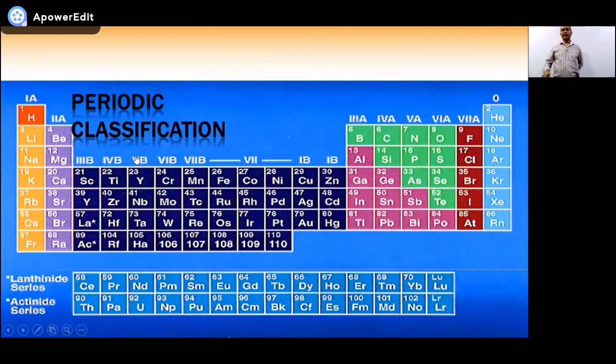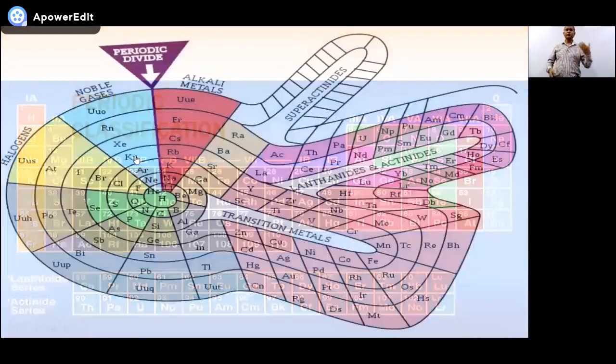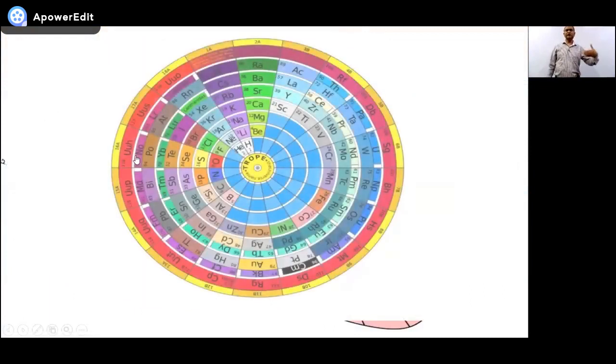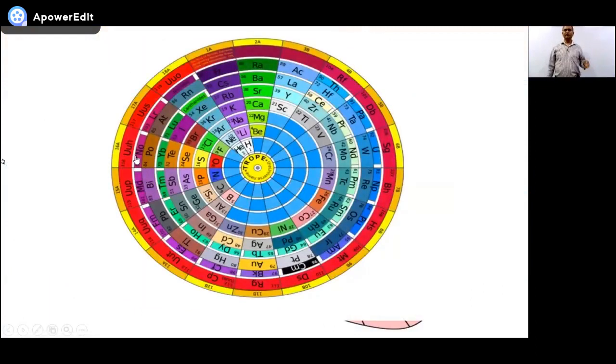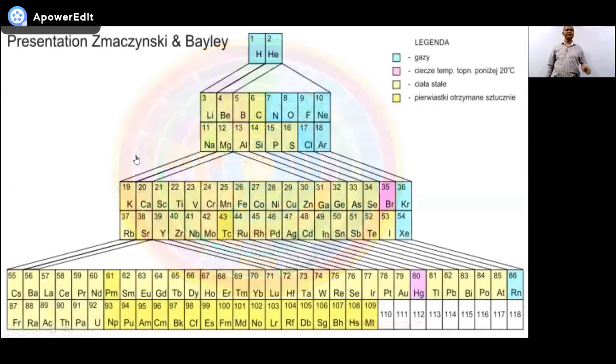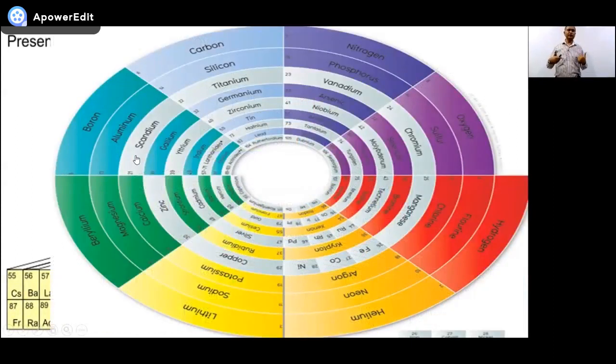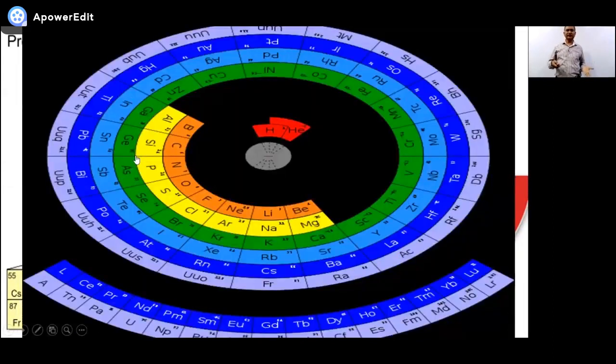And all of these elements are arranged in a table that we call the periodic table. So what is the periodic table? It's an arrangement, it's a table, it's a chart in which elements are arranged systematically. It could be of different forms, like this form or any other form. All of these are different kinds of periodic tables. If you Google periodic table, you will see a number of types of periodic tables. The one that we are using in our syllabus book is the simplest one. It is easier to understand.